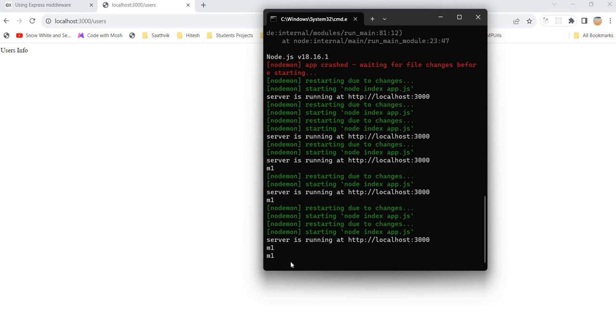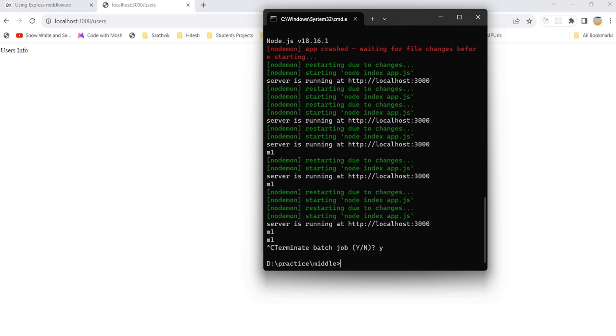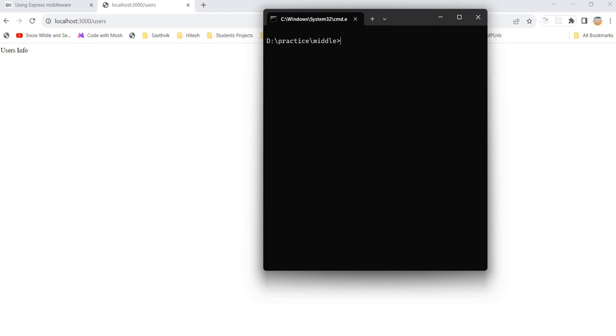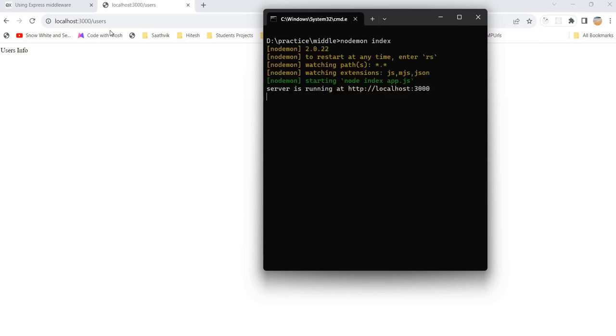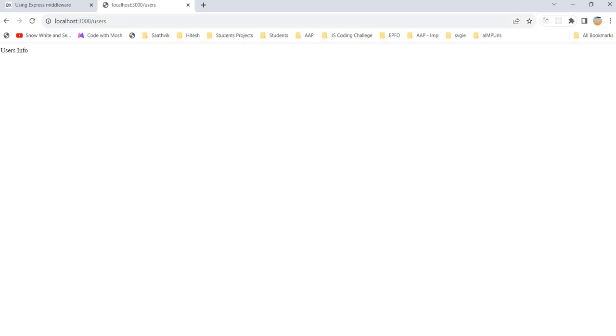So let's see whether it is going to execute or not now. I'm just hitting one more time. You see, we got the users information. Before that, let me run the server one more time. Maybe you will get confused about why we got two results. It is not two times, I sent a request to the server two times. That's why nodemon index. So the server is up and running, and I have sent a request to the server.